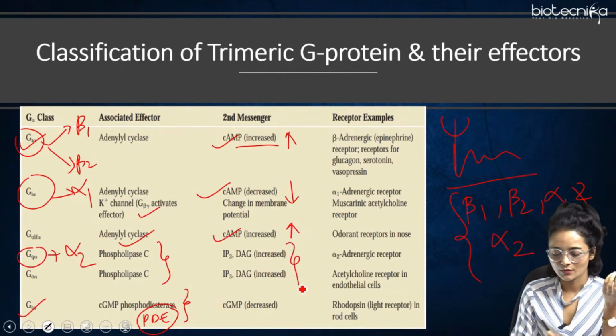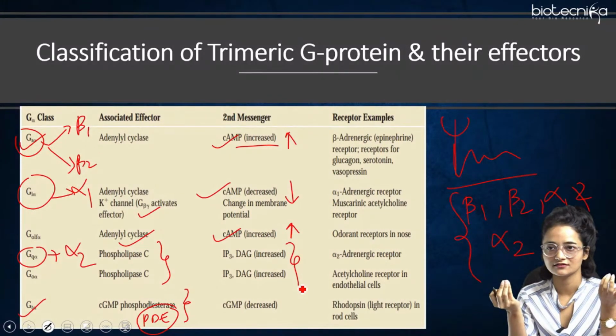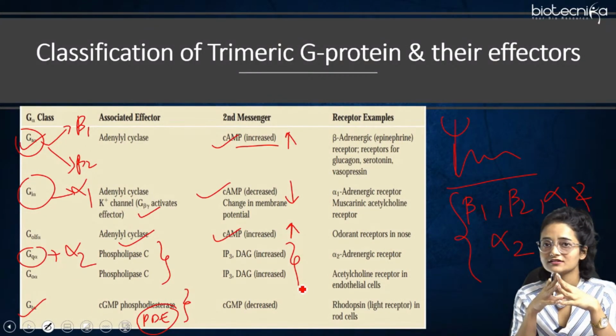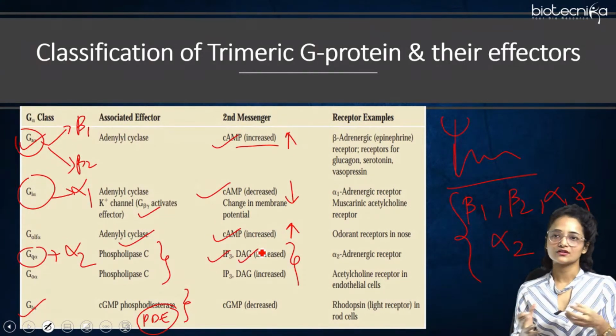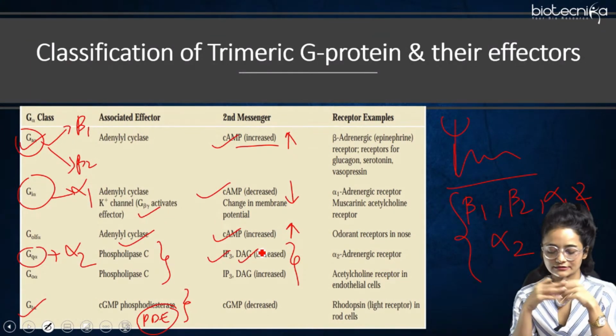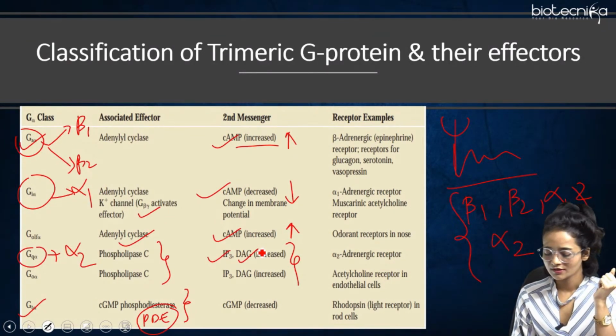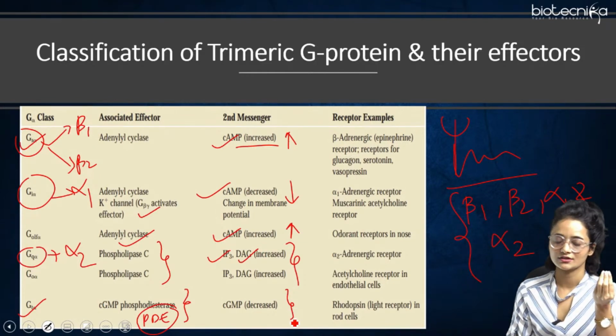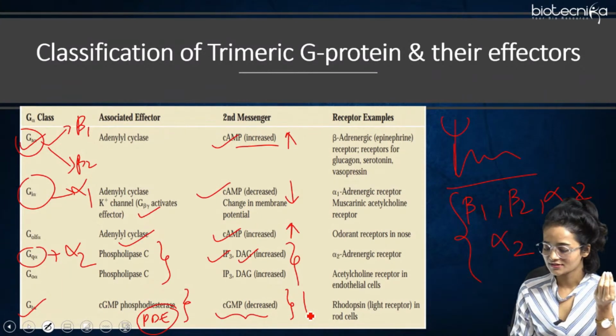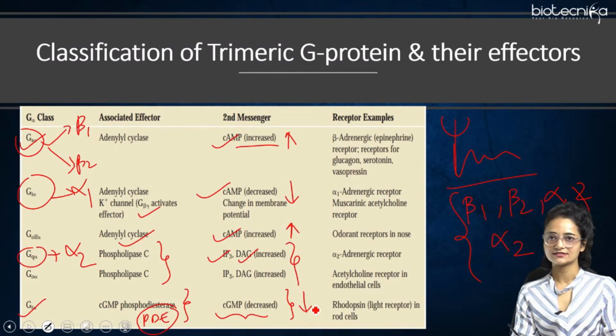Coming to phospholipase C, in GPCR signaling through phospholipase C the second messengers are not cyclic AMP. They are IP3 and DAG-driven signal transduction, right? For transducin, cGMP is the major second messenger produced. Here the concentration of cGMP is decreased, right?